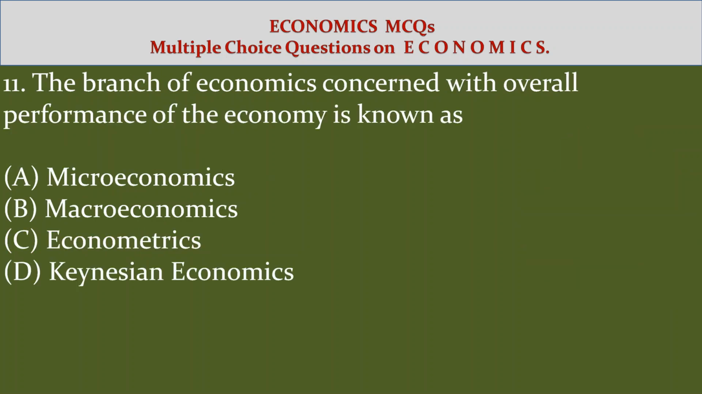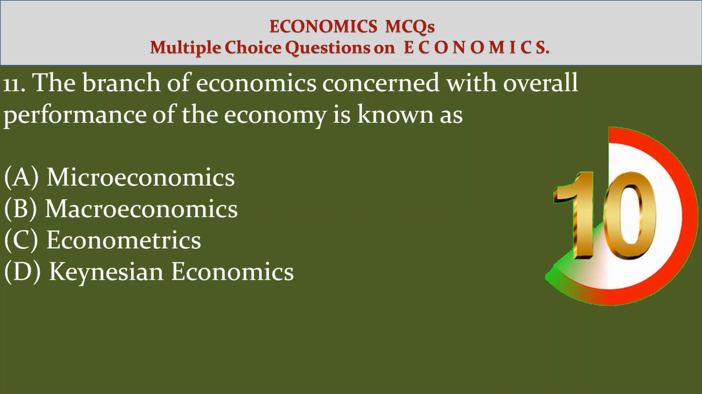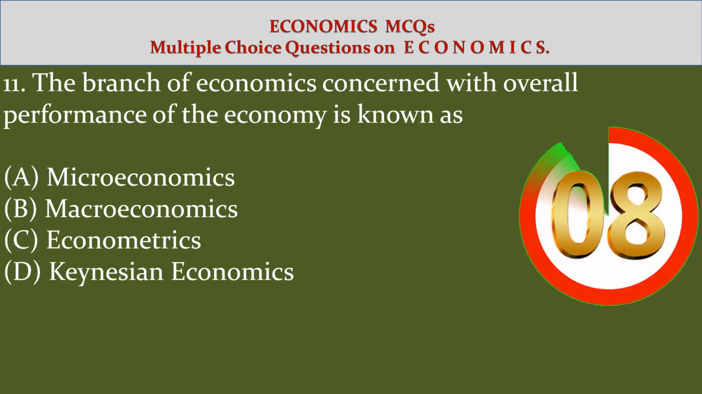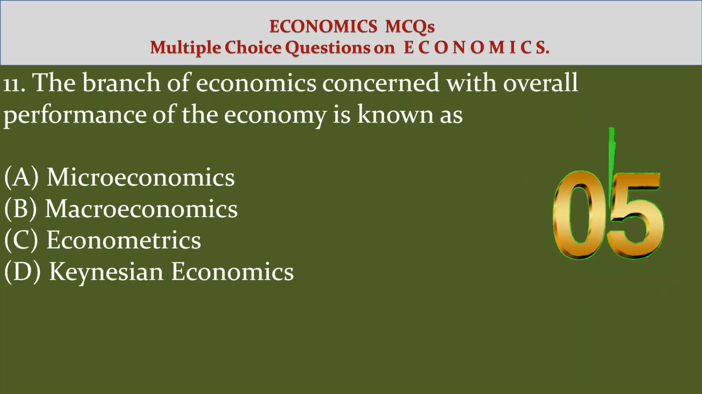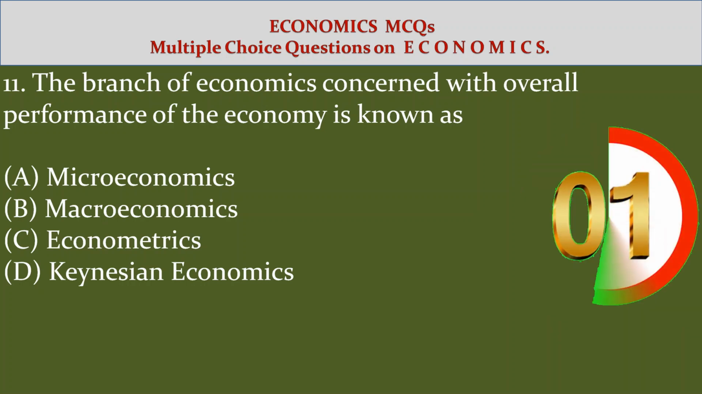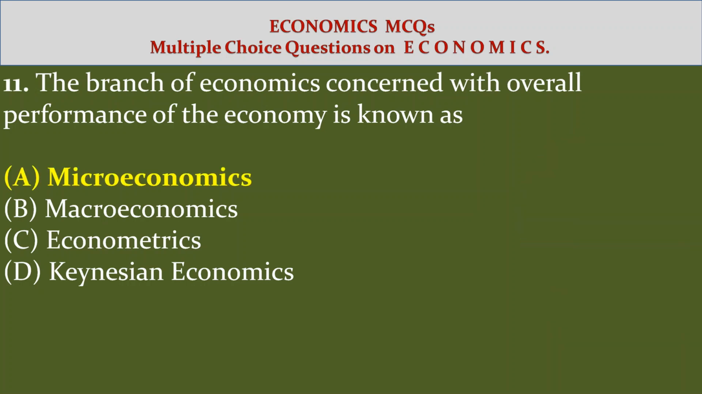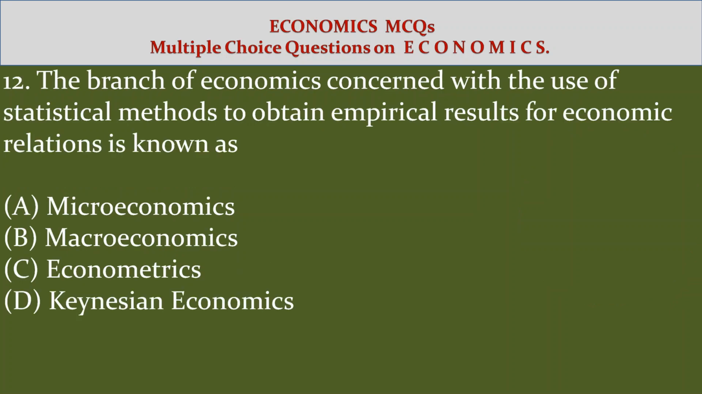11. The branch of economics concerned with overall performance of the economy is known as: Option A, microeconomics. Option B, macroeconomics. Option C, econometrics. Option D, Keynesian economics. Answer Option A, microeconomics.